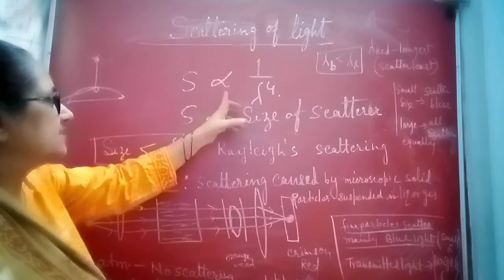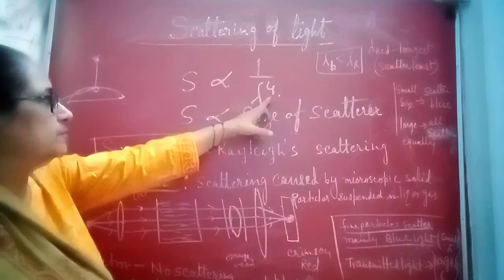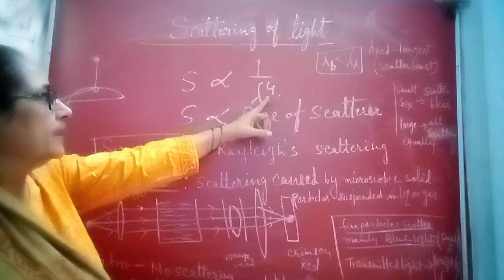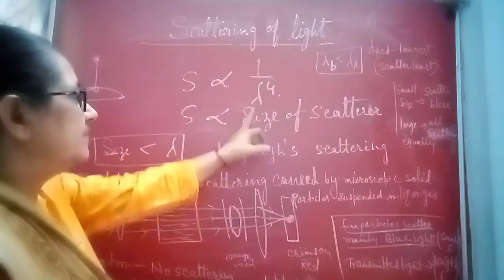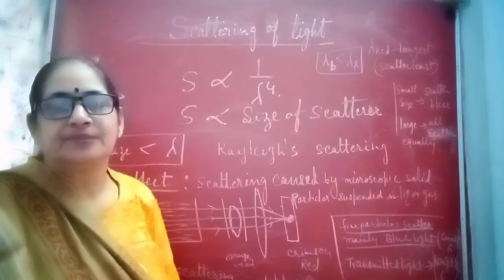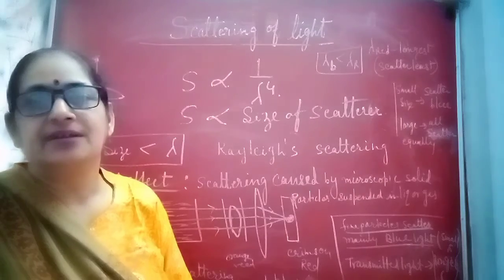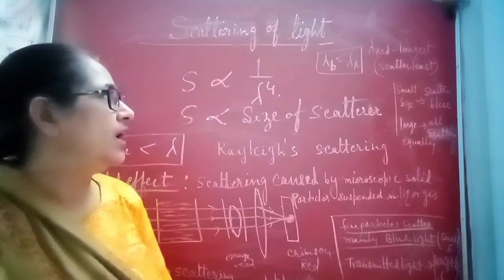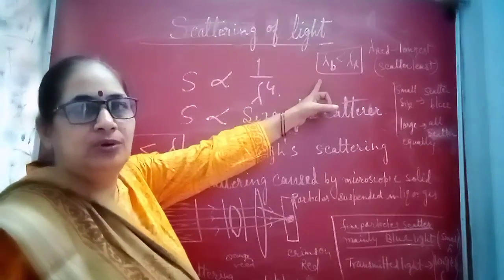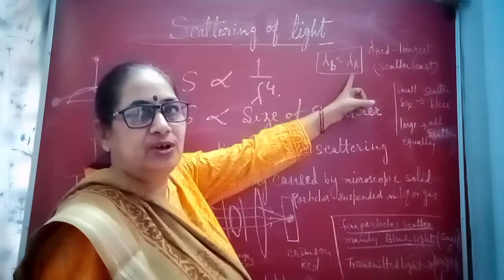So here S is inversely proportional to the fourth power of wavelength. That means if the wavelength is more, scattering will be less, and if wavelength is less, scattering will be more. Now you know the wavelength of blue color and red color.